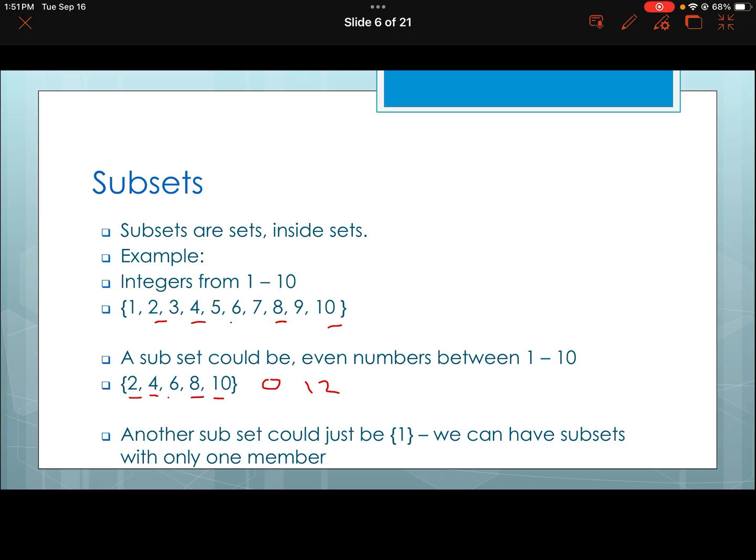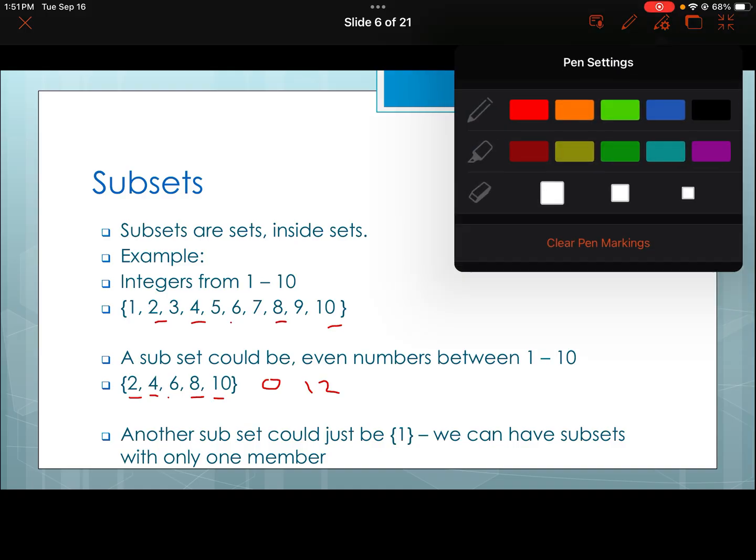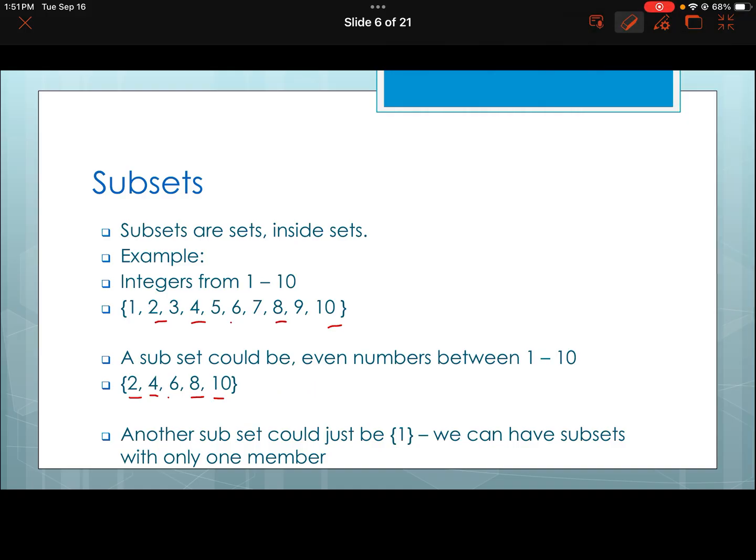Another subset, for example, could be just 1, because we have all the subsets with only one member. I'm just going to erase this very quickly to make sure it's not confusing. Subsets can only have one member. Subsets can actually have no members, but that's an interesting, convoluted conversation. But there is such a thing as a set with 0 things in it. That's fine, there's nothing wrong with that. But a subset can easily just be one number.